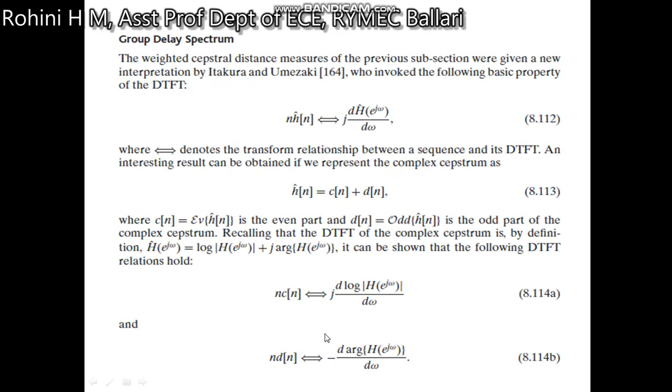Then group delay cepstrum. The weighted cepstral distance measurements of the previous subsection were given a new interpretation by these two authors, Itakura and Umezaki, who invoked the following basic property of the discrete time Fourier transformation: n into h hat of n is equal to j times d H hat of e to the power of j omega divided by d omega, where this denotes the transform relationship between the sequence and its DTFT.